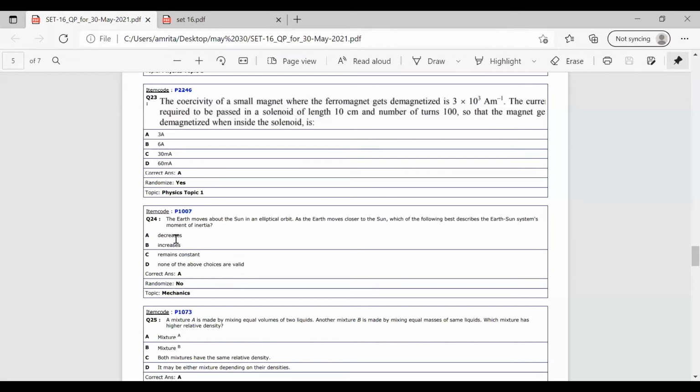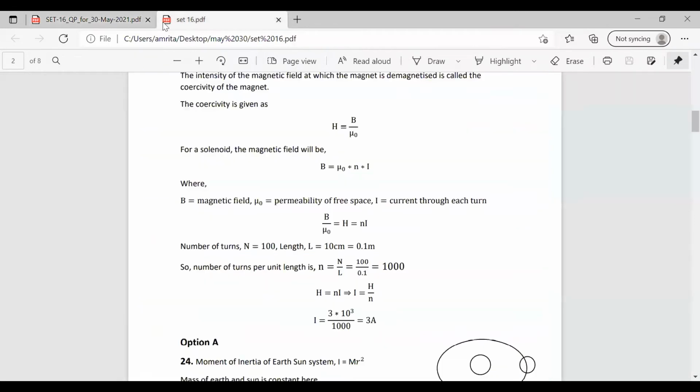If the masses are given, then for solving the question we have to write it as m1 m2 by m1 plus m2. So there is no need to consider that here. We can consider it as constant, and only the concept of distance is given. Earth is moving closer to the sun. So the distance gets decreased, and the moment of inertia will automatically get decreased. So the correct answer for this question is option A. Just a very simple question.